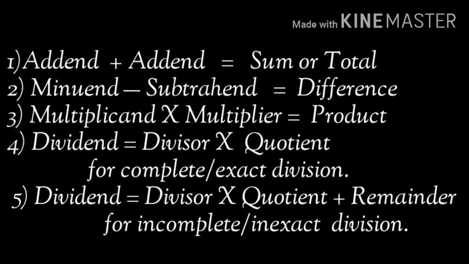Let us memorize some more terms related with the basic operations of mathematics. They are addend plus addend is equal to sum or total, minuend minus subtrahend is equal to difference, multiplicand into multiplier is equal to product, and dividend is equal to divisor into quotient for complete or exact division. Dividend is equal to divisor into quotient plus remainder for incomplete division.